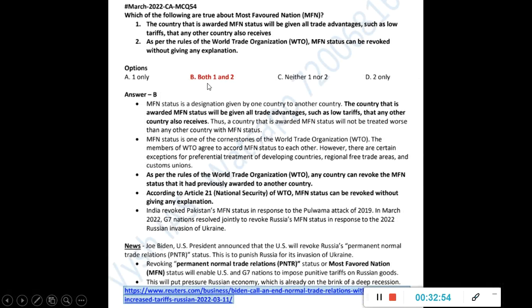So both 1 and 2 are correct. You don't need to give any explanations. In Article 21 of the WTO, National Security, it is mentioned that this MFN status can be revoked without giving any explanation. Any country can revoke what it had previously awarded to another country. So India can do that anytime. Now again, the US President announced that the USA will revoke Russia's permanent normal trade relations status. This is to punish Russia for its invasion of Ukraine. So this is the same as the MFN status.